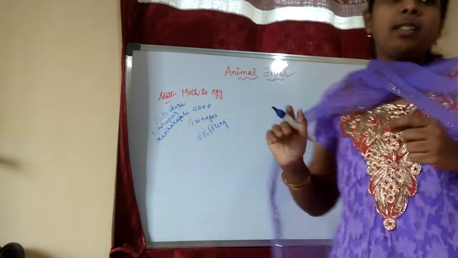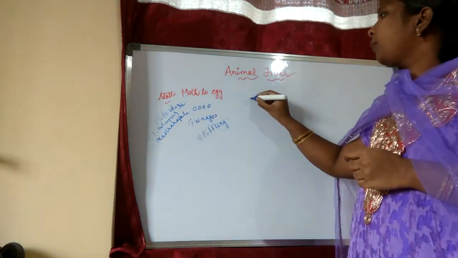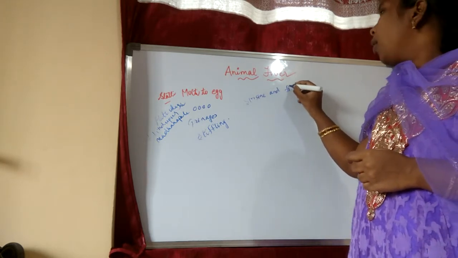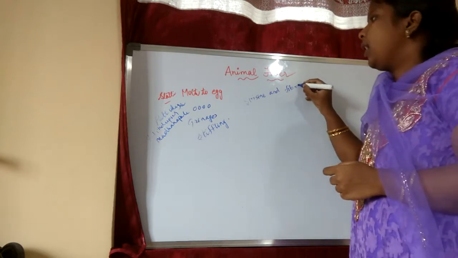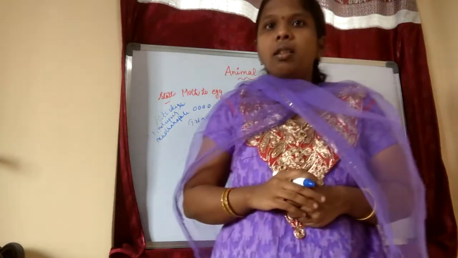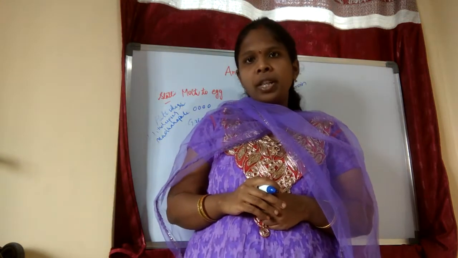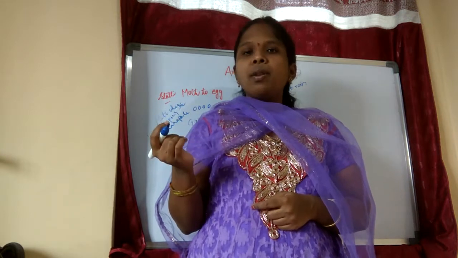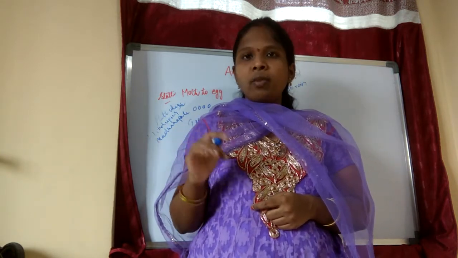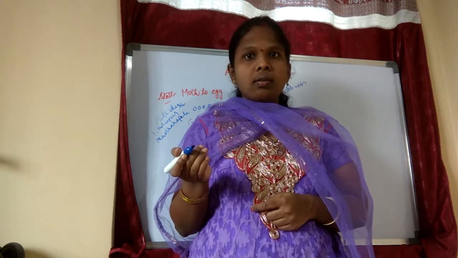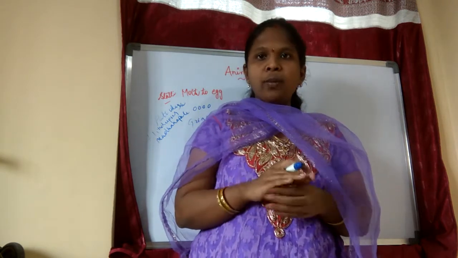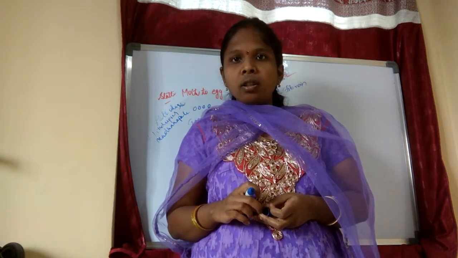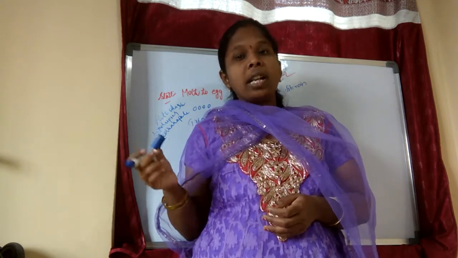So what are those proteins? Sericin and fibrin. In silk also they have some proteins, and in cotton also we will have proteins. In the next session we will read about the process of wool. Up to now we are reading the process of silk. So in the next session we will read about wool, which also contains protein.